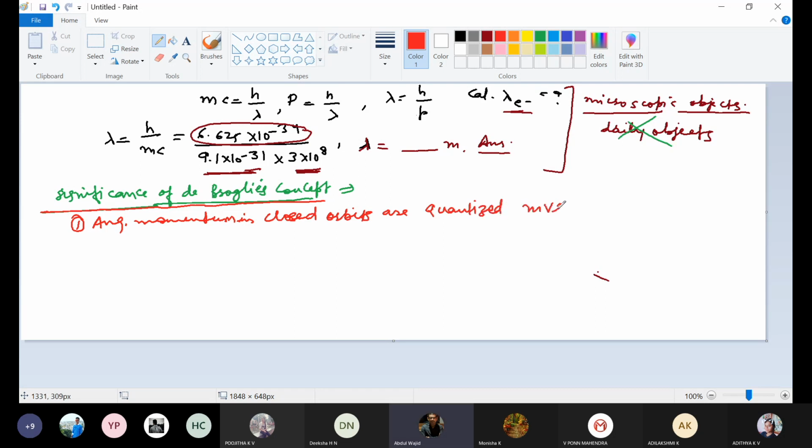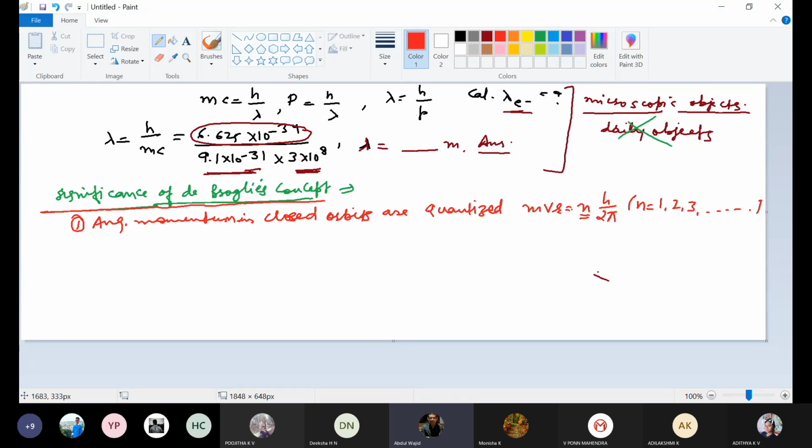Means mvr is equal to nh upon 2 pi, where n will be a whole number. It can never be fractional. n can never be 3 by 2 or 2 by 3 like this. So angular momentum of electrons in closed orbits is always quantized, that is, mvr is equal to nh upon 2 pi, where the value of n will always be a whole number 1, 2, 3, 4 like this.